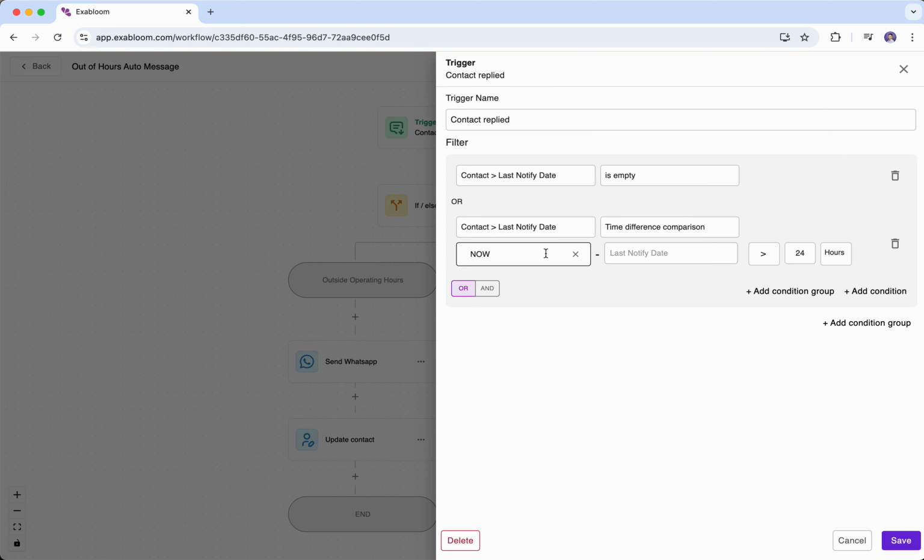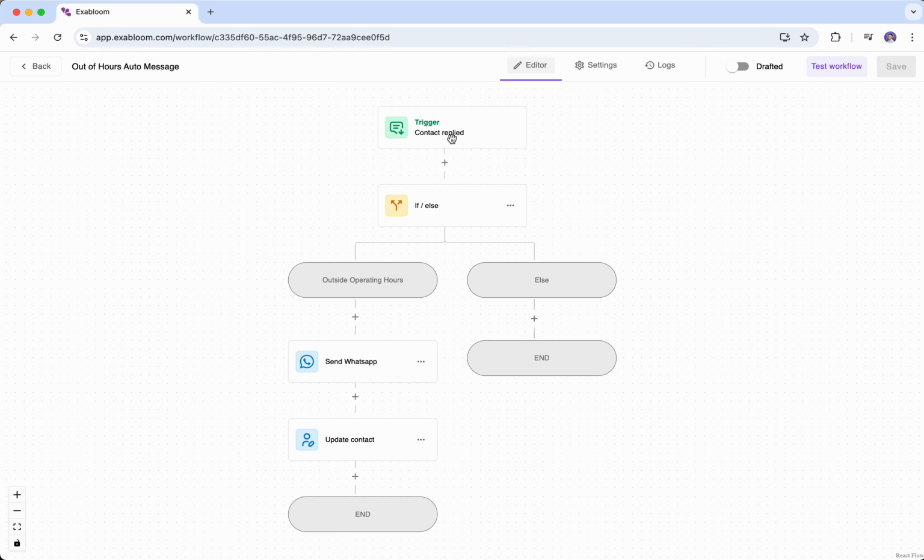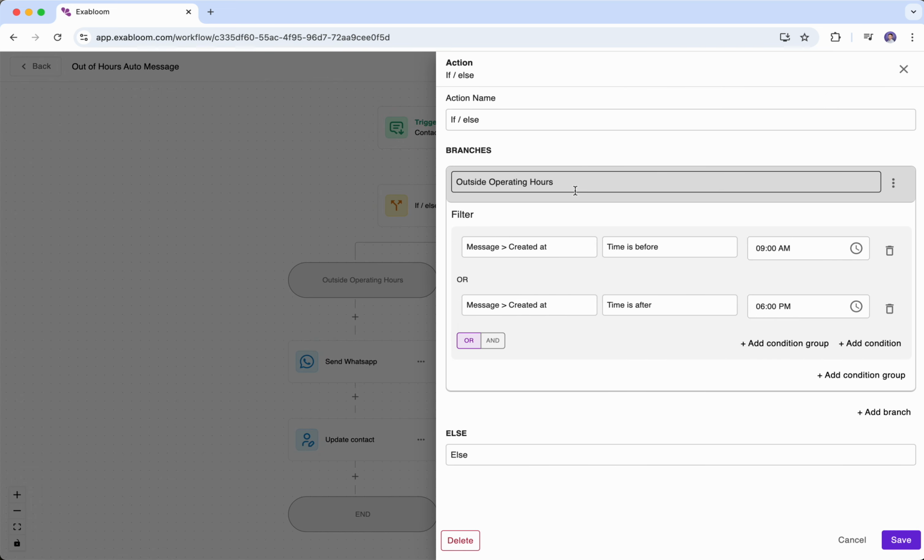If these two conditions evaluate to false, it means that this contact cannot enter this workflow, right? So this is how we have set it up. Next, the system will also check if the contact actually sends us a message outside of the operating hours. So first, it will check whether the message creation date is before 9 a.m. If it is before 9 a.m., it means that the contact is sending us a message outside of the operating hours.